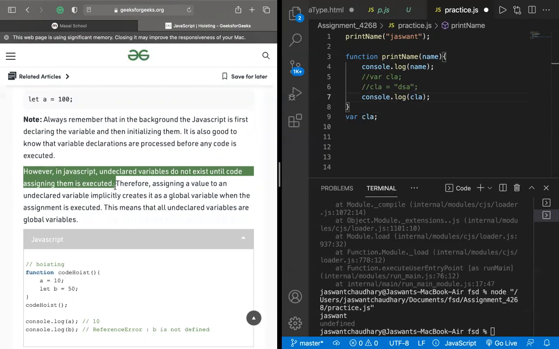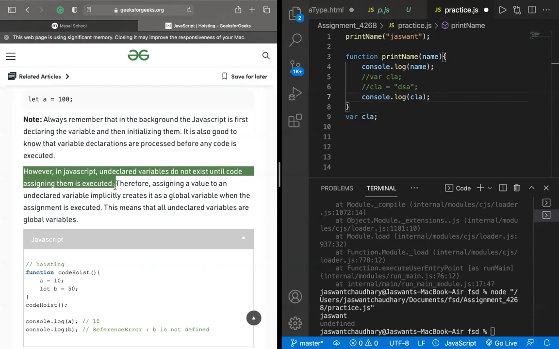Means here we are declaring the variable, var CLA, and we are assigning it anything like 100. That means if we are declaring the variable CLA, then it will go inside the code. And if we are not declaring it, then it will not go inside the code and it will throw an error that CLA is not defined.